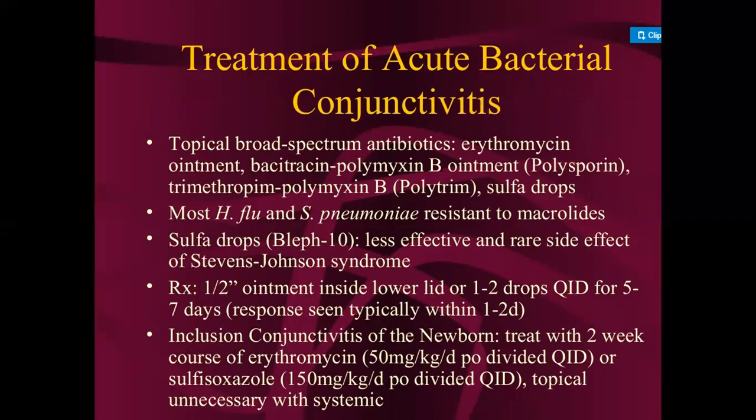Then treatment of acute bacterial conjunctivitis. We give a topical broad-spectrum antibiotic: erythromycin ointment, bacitracin-polymyxin B ointment, also called Polysporin, and trimethoprim-polymyxin B, which is Polytrim, or sulfa drops. Most H. influenzae and Streptococcus pneumoniae are resistant to macrolides. Sulfa drops are less effective and have a rare side effect of Stevens-Johnson syndrome.